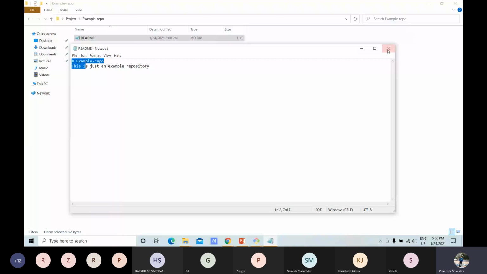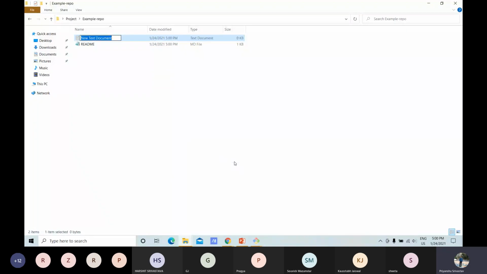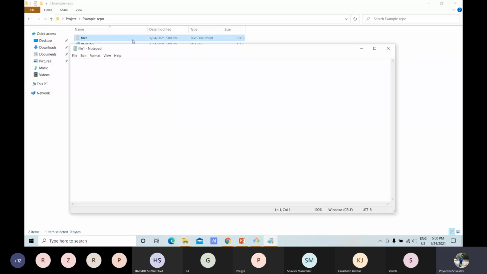Now let's write some code. New, then text document, and let's name it file1. Then I'm opening it. Let's write a simple program that prints hello to everyone in Java.